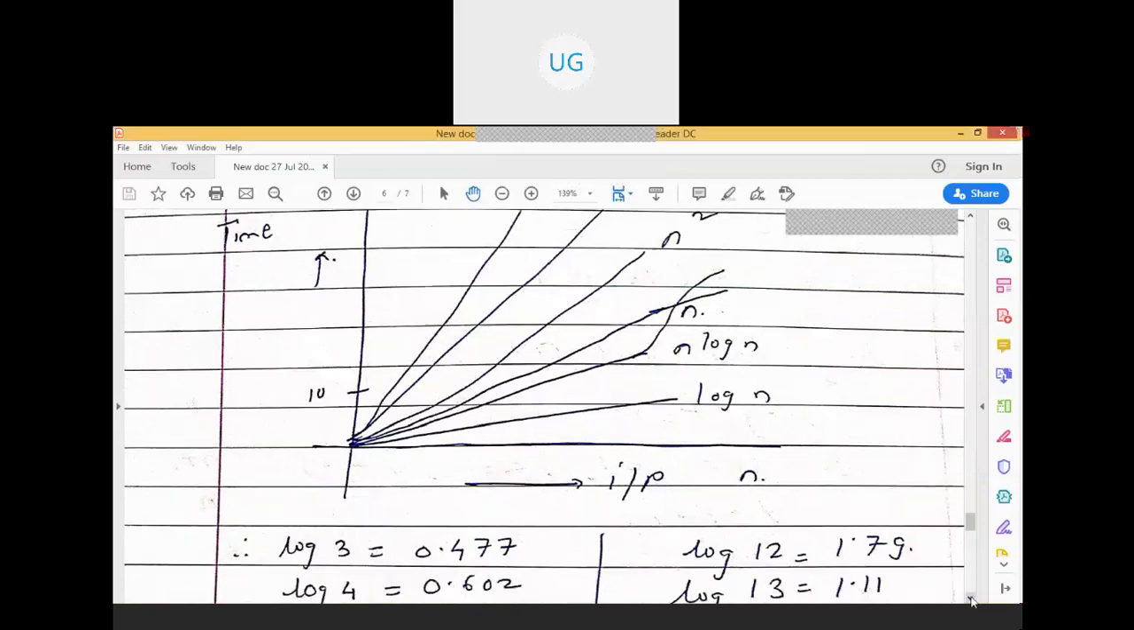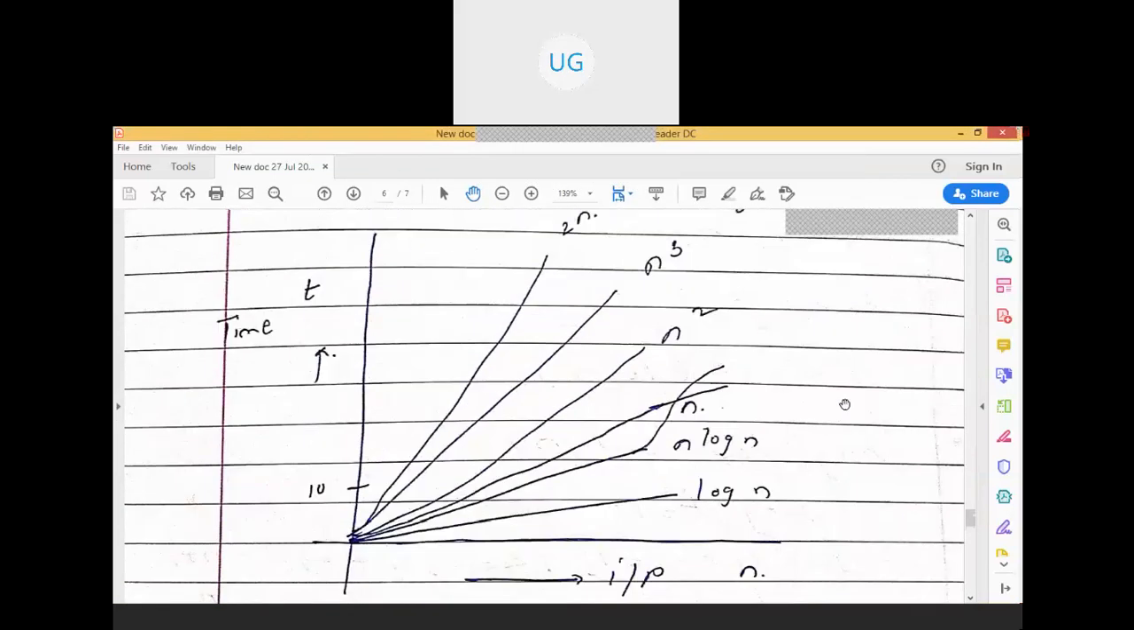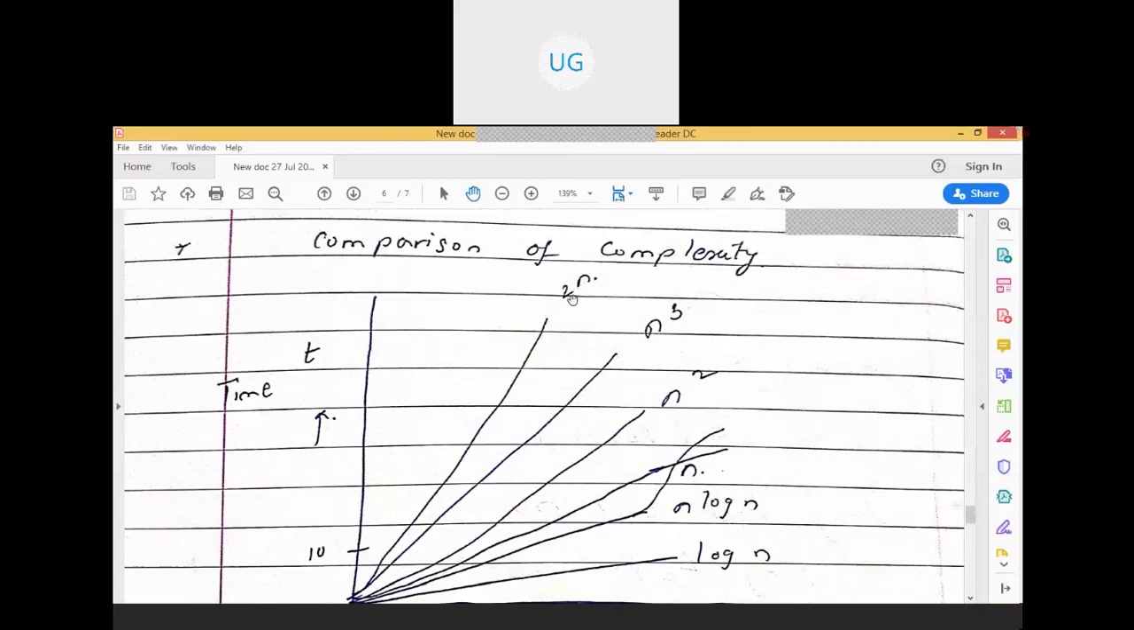Here, we have already seen 2 raised to n. When n is 0 it is 1, 2 raised to 1 is 2, 2 raised to 2 is 4, 2 raised to 3 is 8, 2 raised to 4 is 16, 2 raised to 5 is 32, 2 raised to 6 is 64, right? And 2 raised to 10 is 1024. See, it is growing exponentially. So whenever we get time complexities of this form, these are going to be the highest time complexities. It is going to take the highest amount of time.